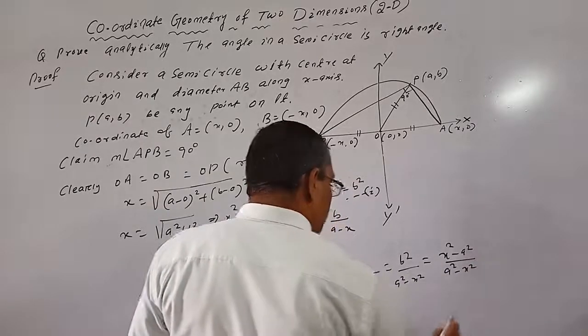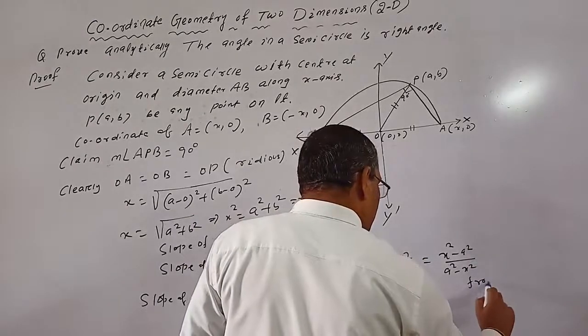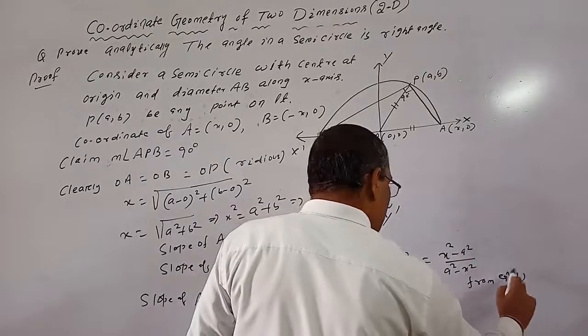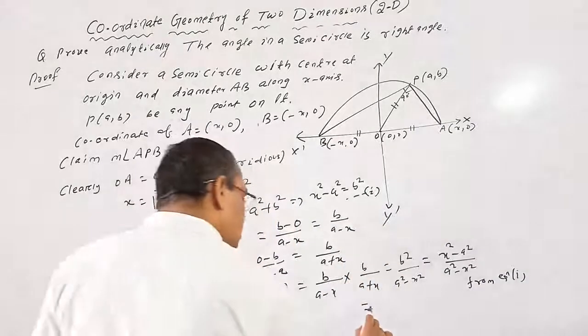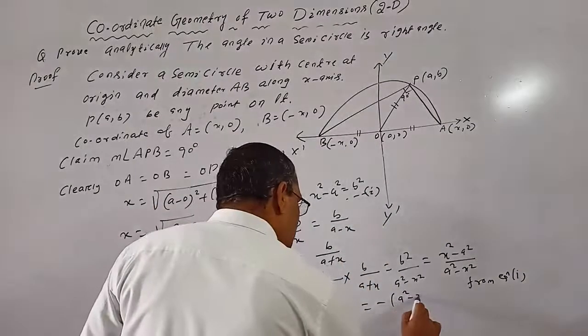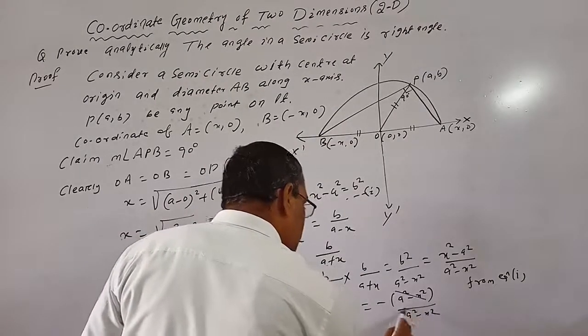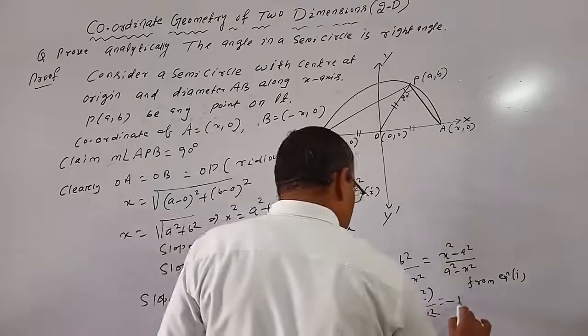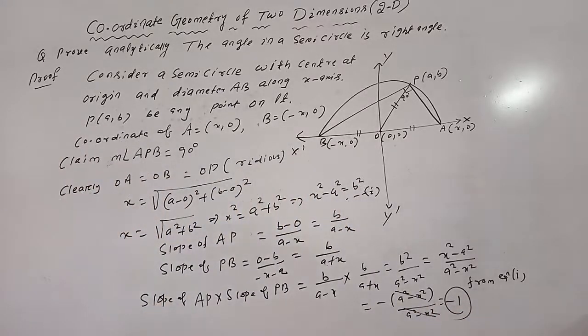From equation 1, x square minus a square, taking minus common, is minus (a square minus x square) by a square minus x square. So a square minus x square cancels, which is equal to -1.